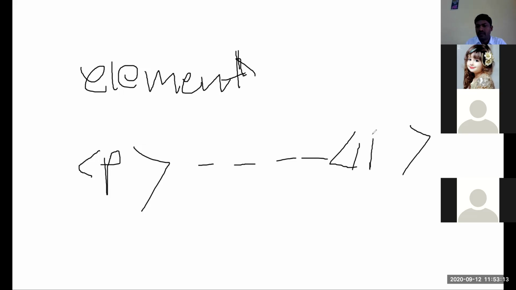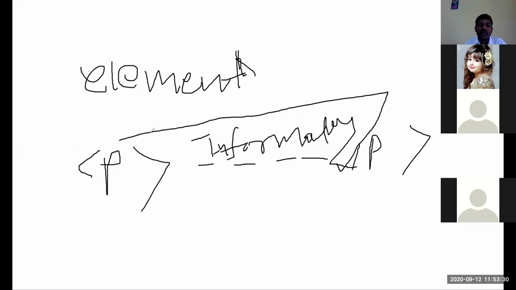Close the paragraph. So these are the elements. Some data, some information is written here. This information is called element.